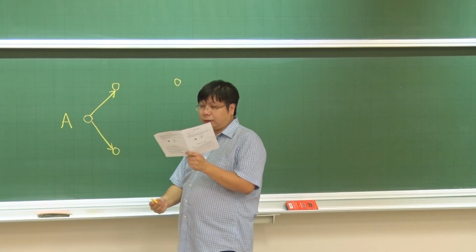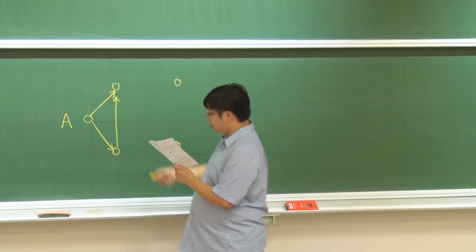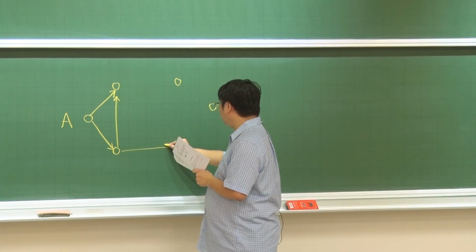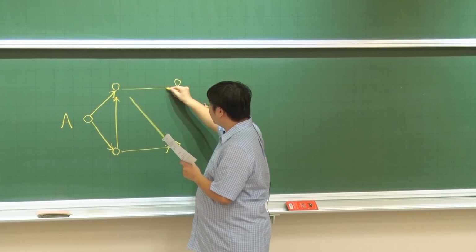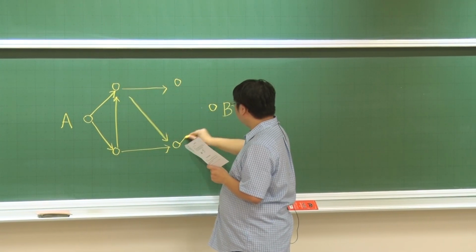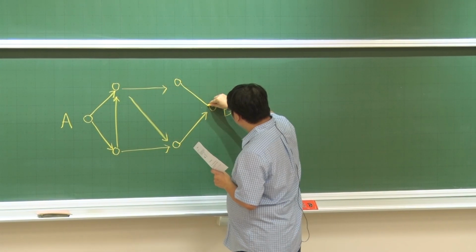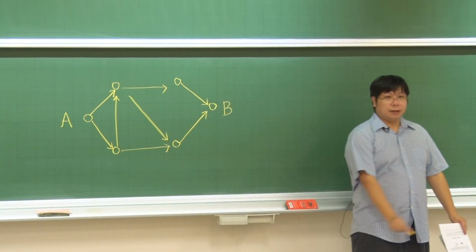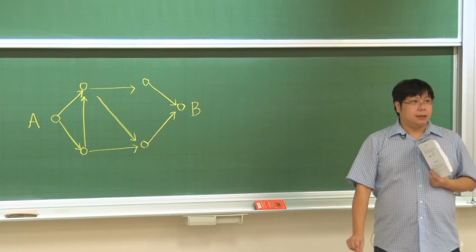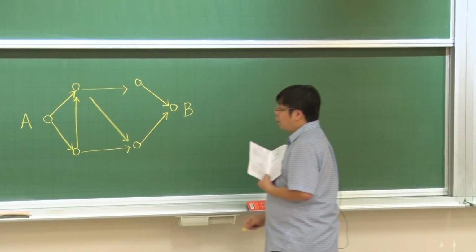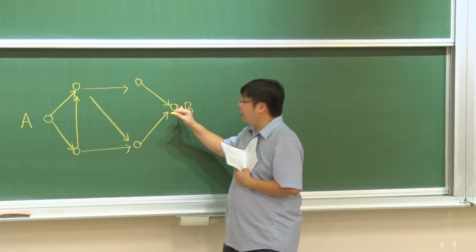This is another road. This is another road. Okay? This is a road here, this is a road here, this is a road here, this is a road here, this is a road here. Is that okay? So I'm asking, how many ways can we go from city A to city B?